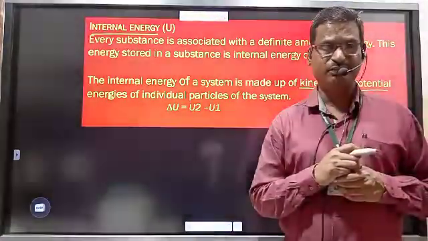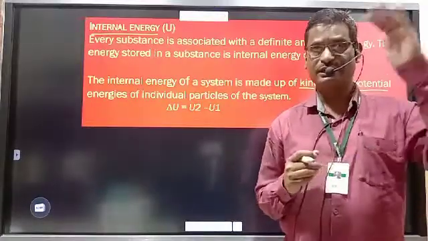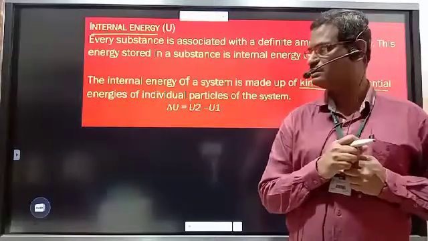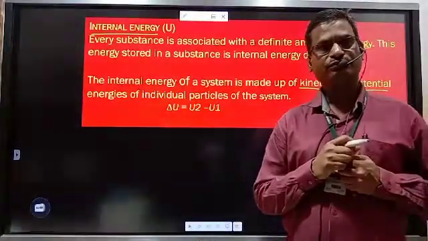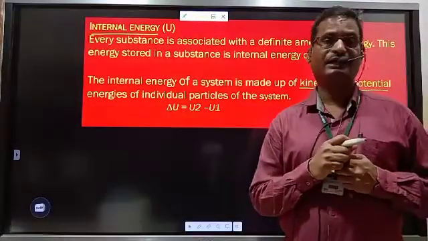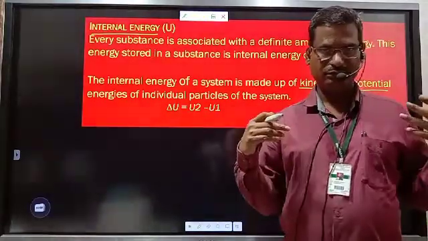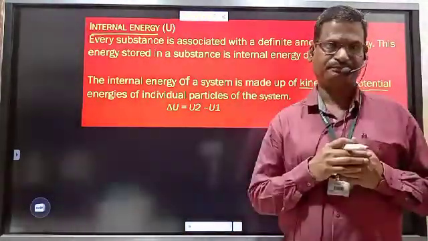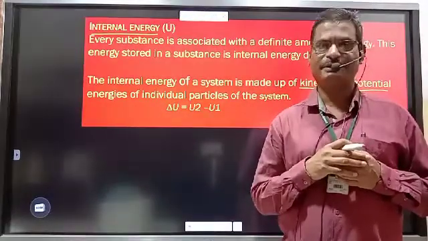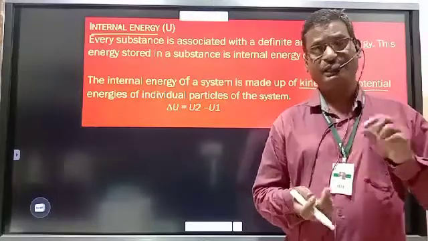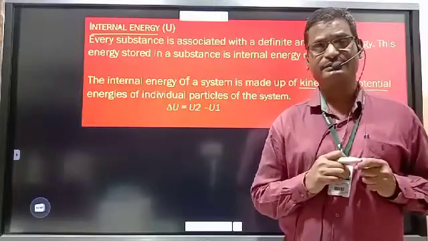Work of compression is positive, that is, the work done by surroundings on the system. Why is that considered positive work, plus W? Because the energy of the system increases, and energy is the capacity to do work. By compression, the energy of the system increases.